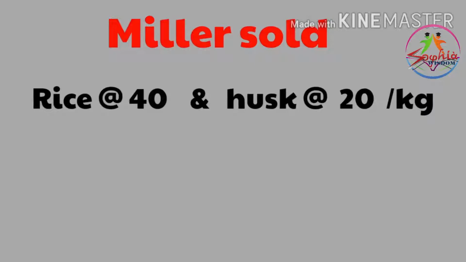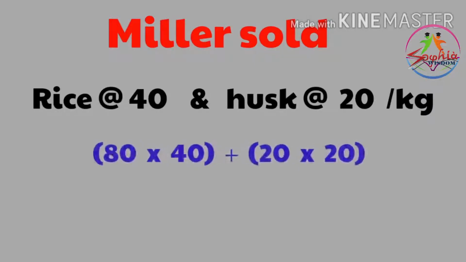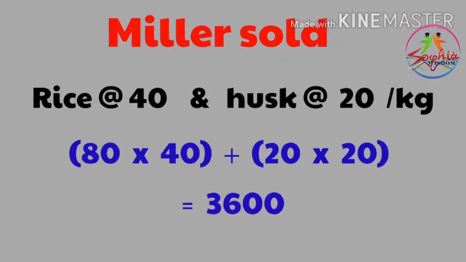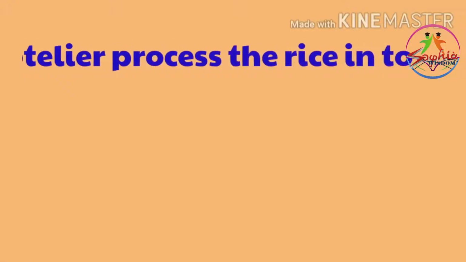Therefore, by selling 80 kg rice at the rate of 40 rupees and 20 kg husk at the rate of 20 rupees, the rice miller earns rupees 3,600.